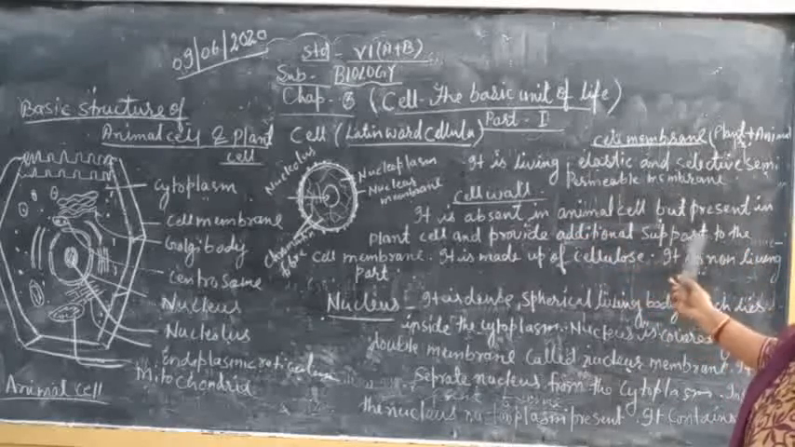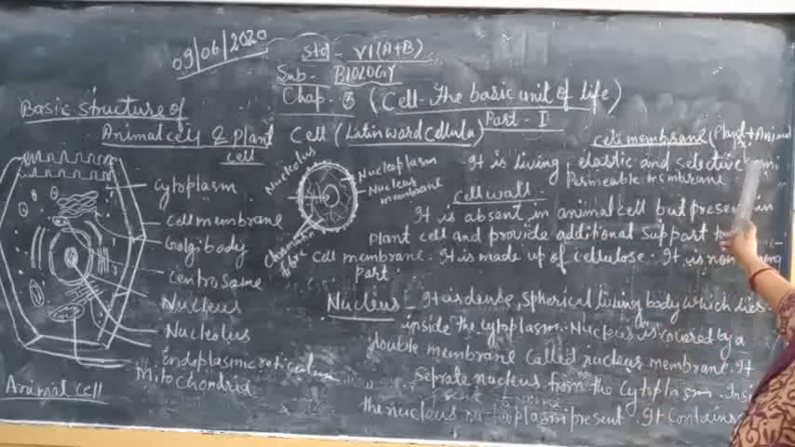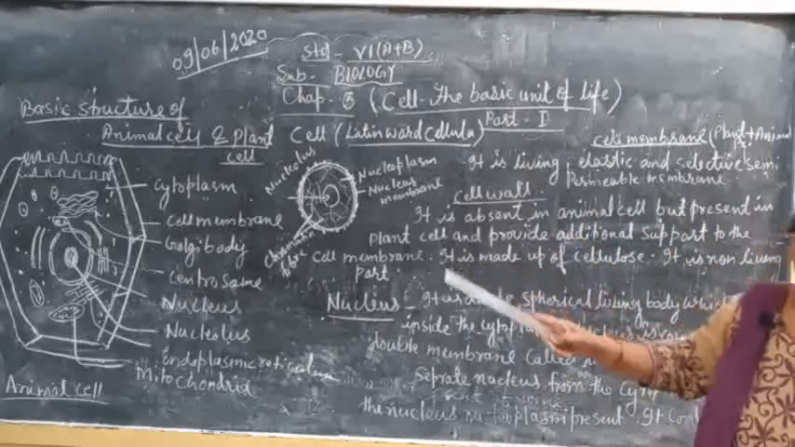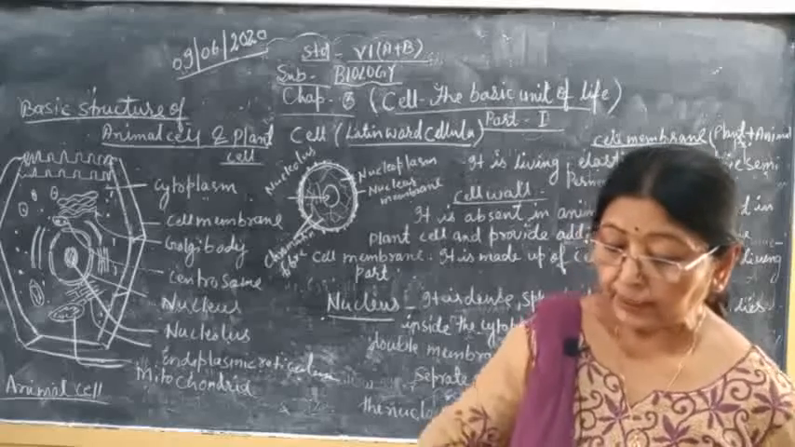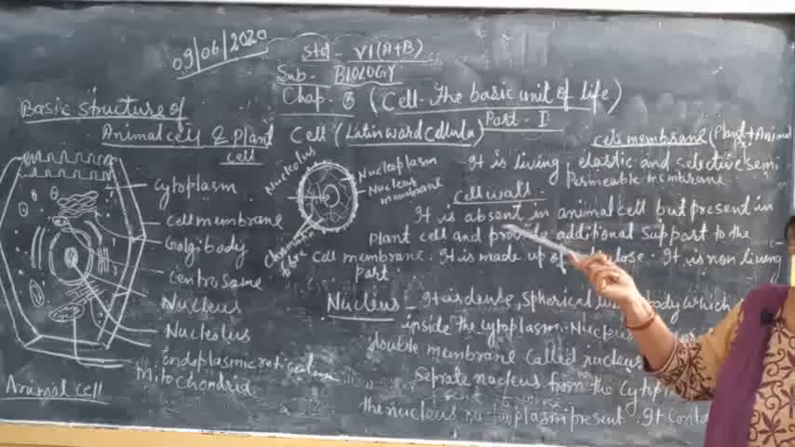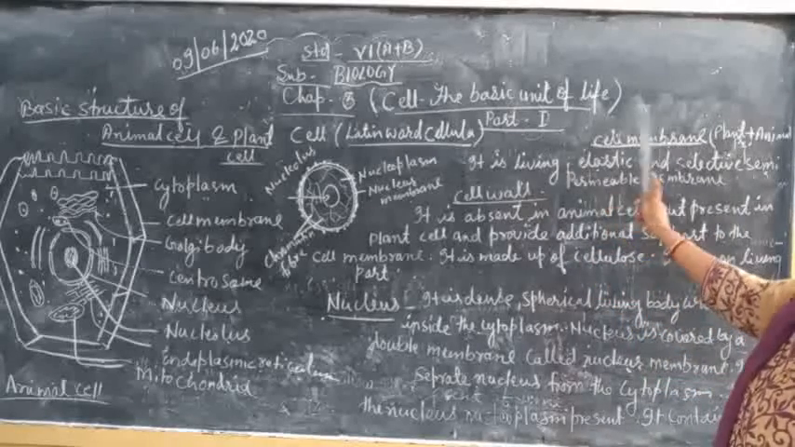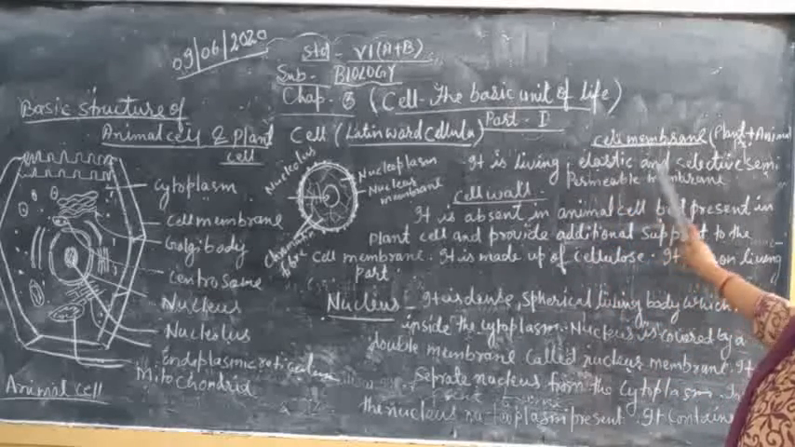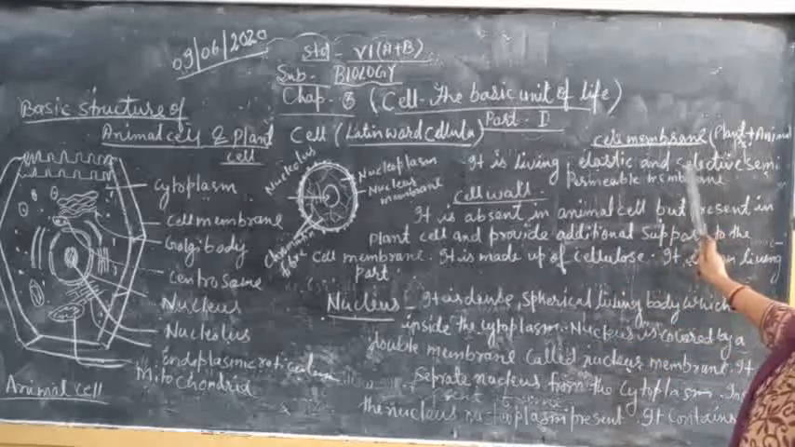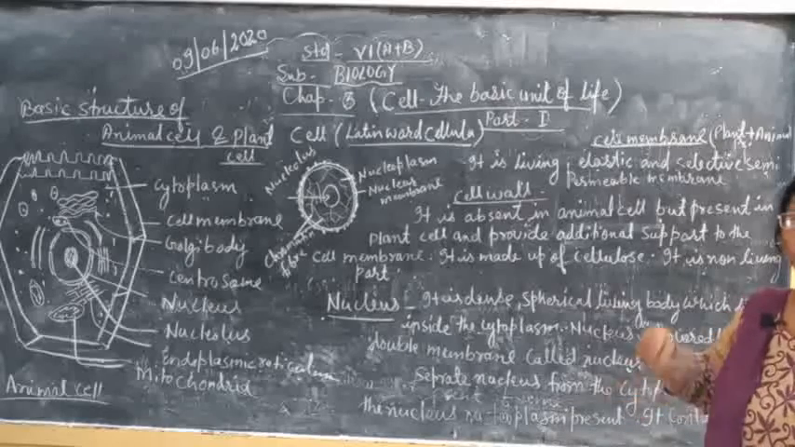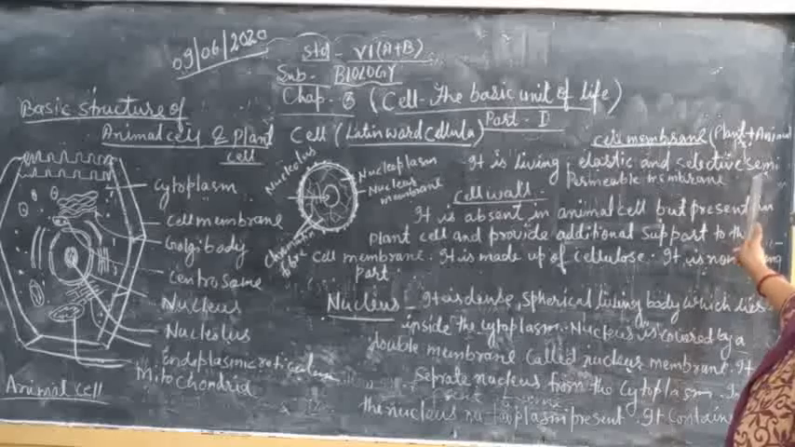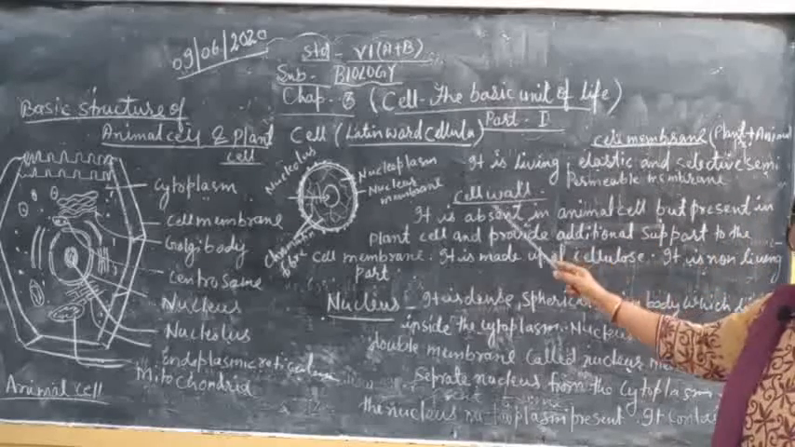It is a living, elastic and selectively permeable membrane. Living means when a cell has a nucleus, cell membrane and cytoplasm, it is living. Selectively permeable membrane means it permits only some selected substances to pass through the cell, so it is called a selectively permeable membrane.